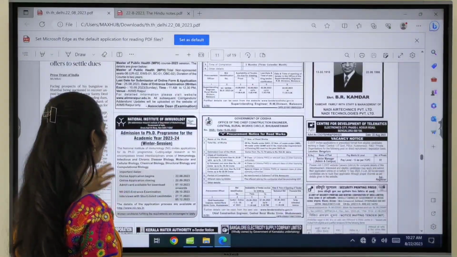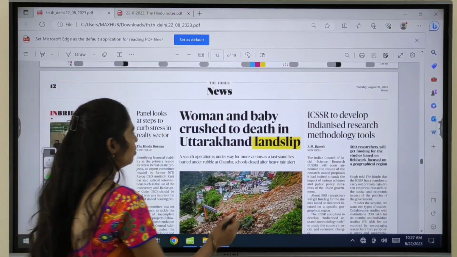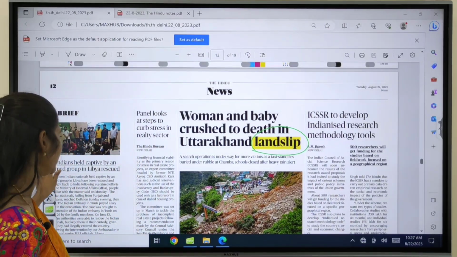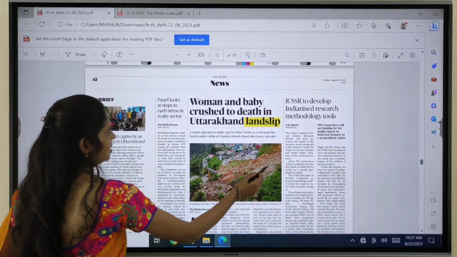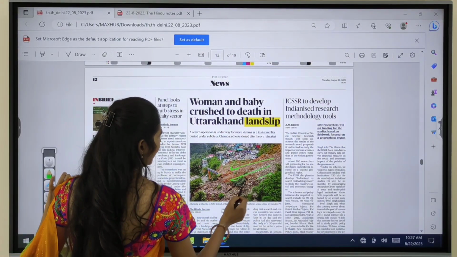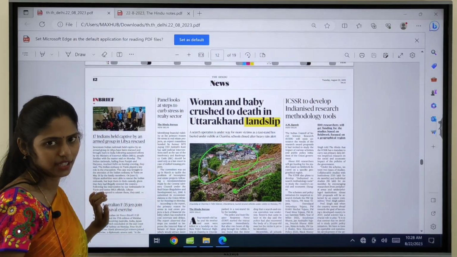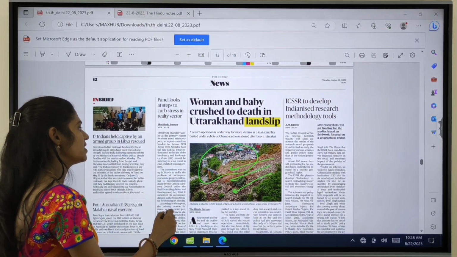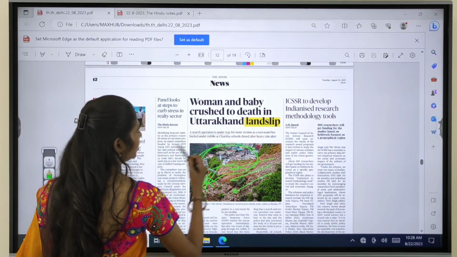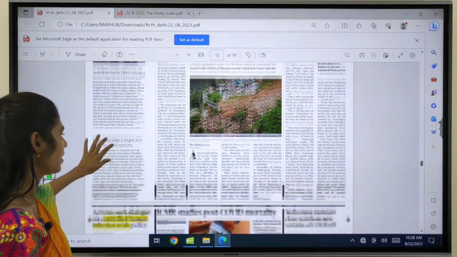And if you move forward, most of the articles in today's newspaper are political articles. Here you have to know the meaning of landslip, that's it. I have already explained this a number of times, and here you can see one example of a landslip. There is falling down of soil and rocks, and here you can see some inhabitations. Because of these landslips, the roads get blocked, and that also leads to difficulty of life for the people living in this area.